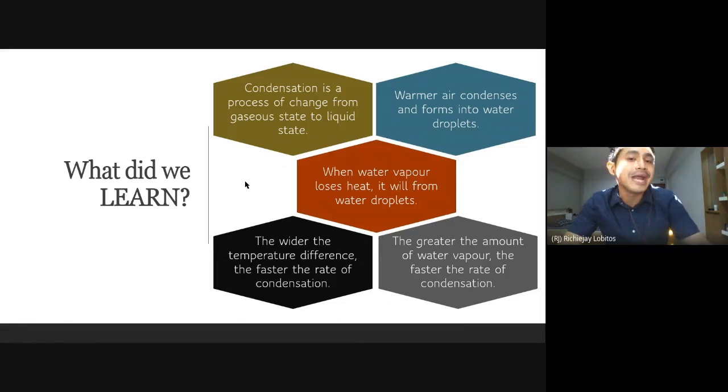Third, warmer air condenses, not cold air, it's the warmer air that forms into water droplets. Fourth, the wider the temperature difference, the faster the rate of condensation. And last but not least, the greater the amount of water vapor in the air, the faster the rate of condensation.